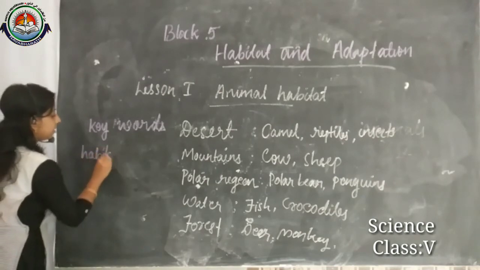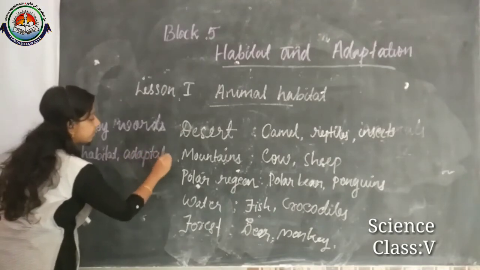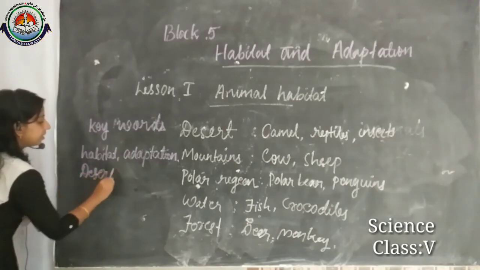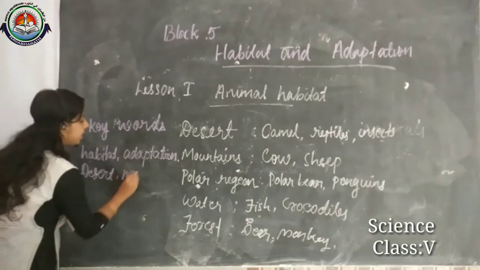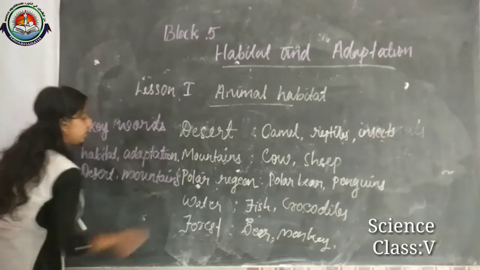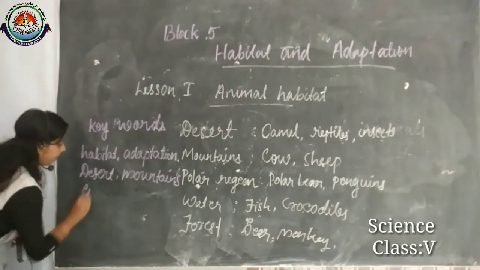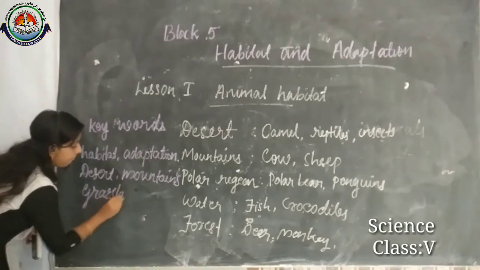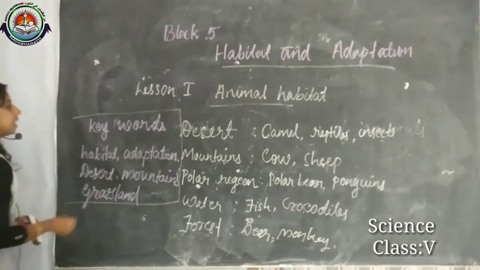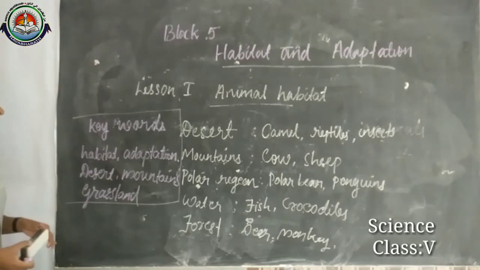habitat, adaptation, then desert, then we can write mountains also, mountains, then grassland. So these are the keywords that we learned in this lesson: habitat, adaptation, desert, mountains and grassland.